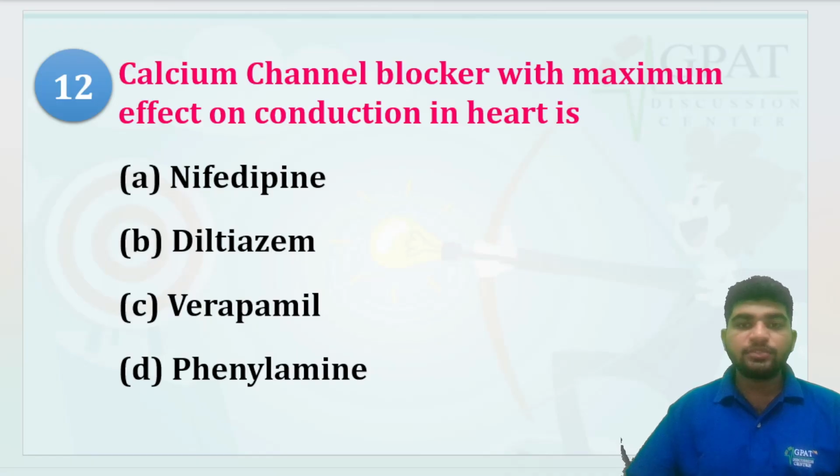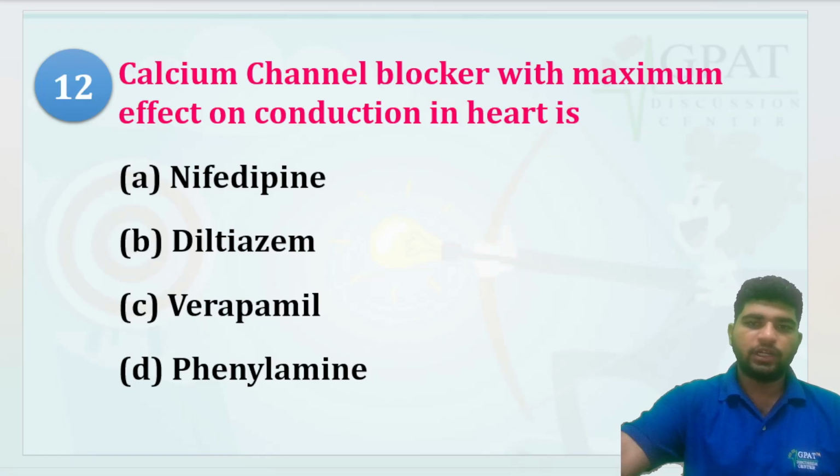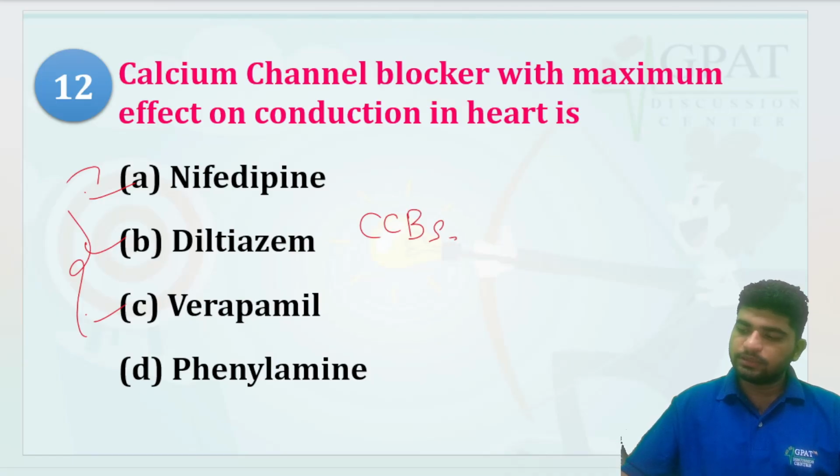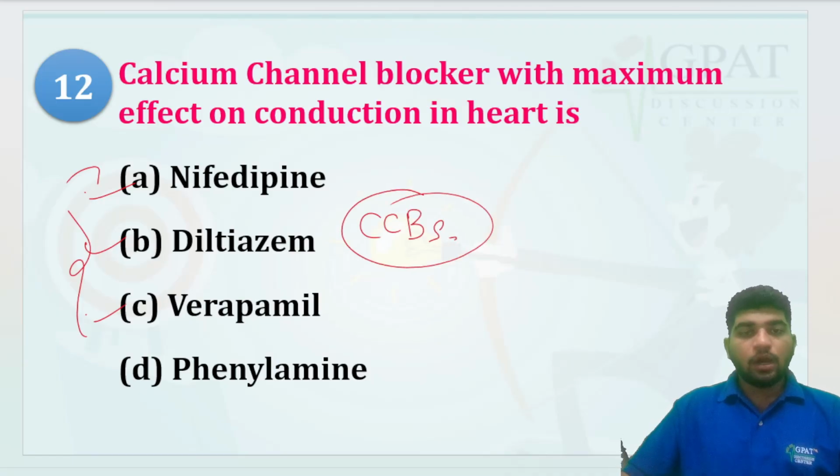Calcium channel blocker with maximum effect on conduction in the heart is... Okay. So calcium channel blockers, one, two, three. These three all are CCBs. Correct. But which has the maximum effect on conduction in the heart?